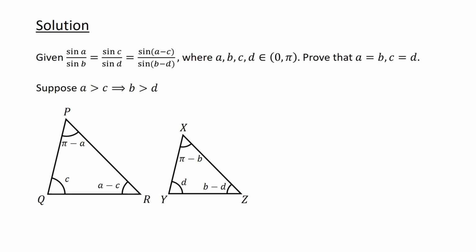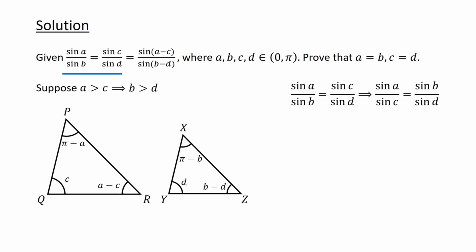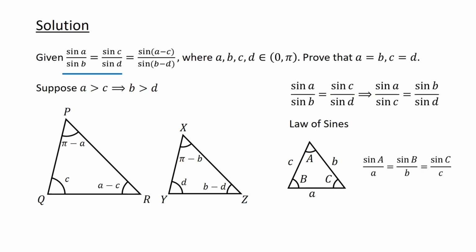Next, consider the equation sin A over sin B equals sin C over sin D, which can be rearranged to obtain sin A over sin C equals sin B over sin D. To proceed, we shall use the law of sines. Given a triangle with interior angles A, B, and C, and sides opposite these angles denoted as small a, small b, and small c respectively, the law of sines tells us that sin A over small a equals sin B over small b equals sin C over small c.